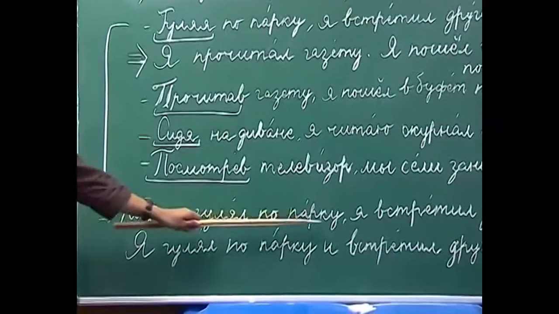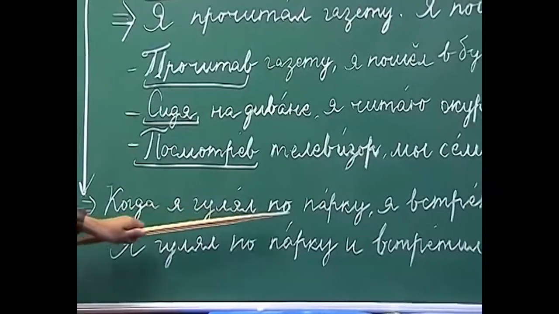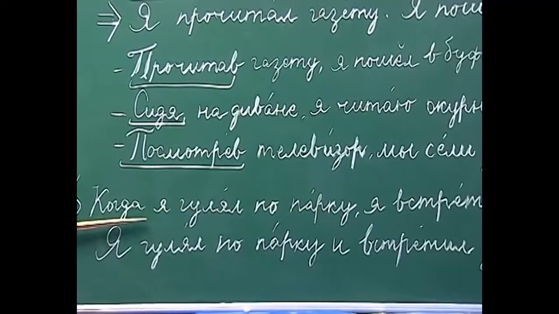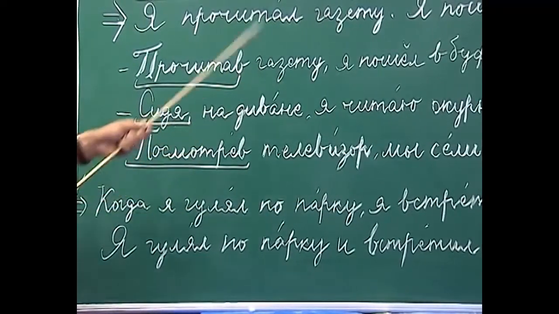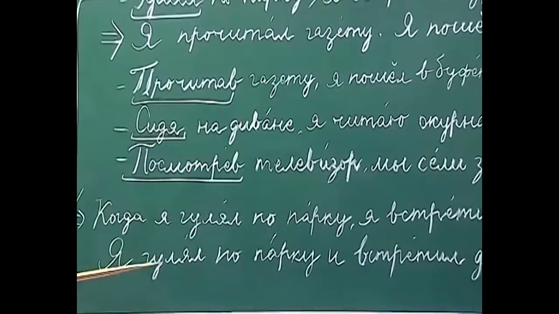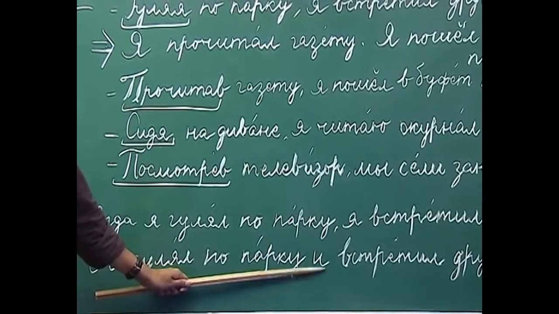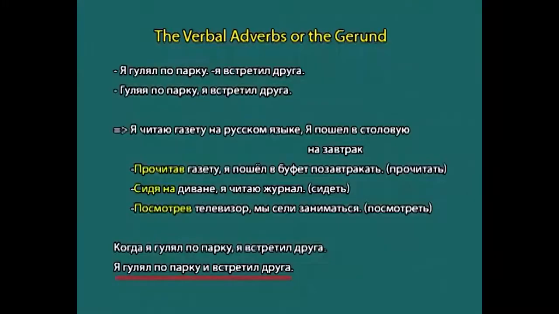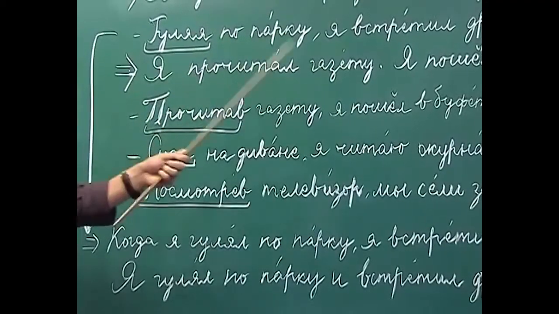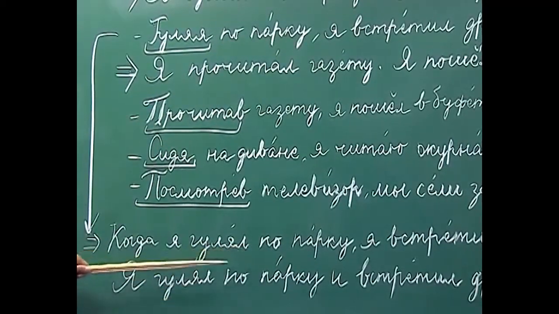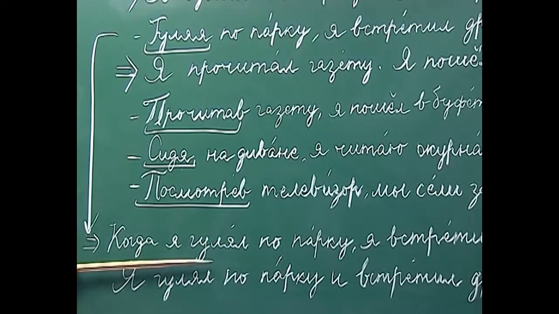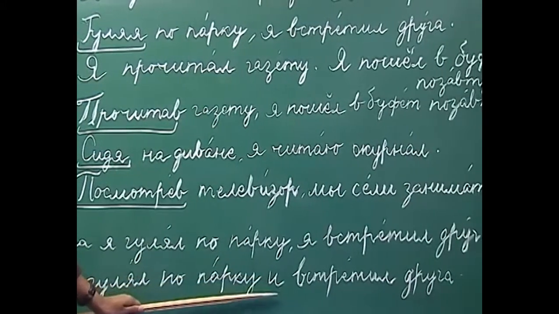So, here the subordinate clause когда я гулял по парку is introduced by the word когда, and the other way in which it can be done is to use the conjunction и in between, I mean between two sentences, я гулял по парку и встретил друга. So, these are two ways in which you can change this sentence into a complex sentence. The first one by using когда in the subordinate clause and the other one by using the conjunction и.